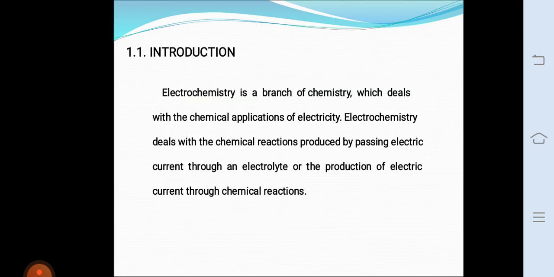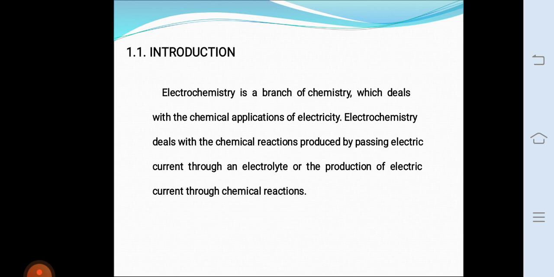First of all, electrochemistry is a branch of chemistry which deals with the chemical applications of electricity. That means electrochemistry deals with the chemical reactions produced by passing electric current through an electrolyte, or otherwise the production of electric current through chemical reactions. That is electrochemistry.